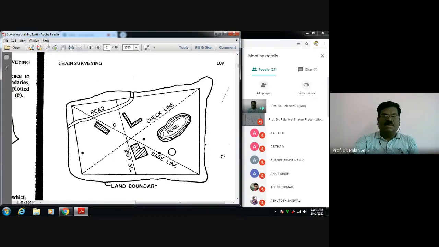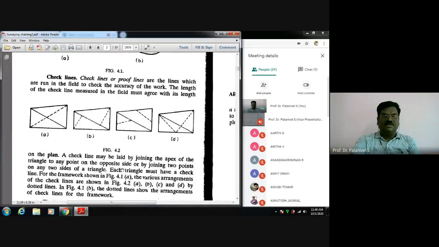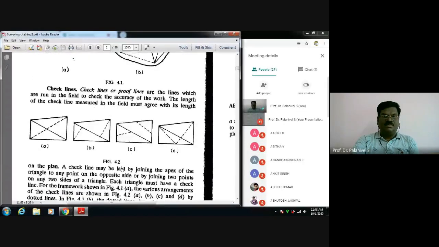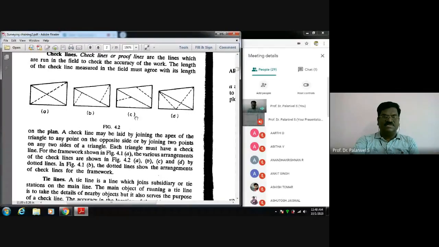Okay, now I will explain once again. What about this? This and all you have seen? No, I just explained, right? So this is the one I showed first. Whether most of you have seen it or not, first I explained the check lines, tie lines and all by showing this.